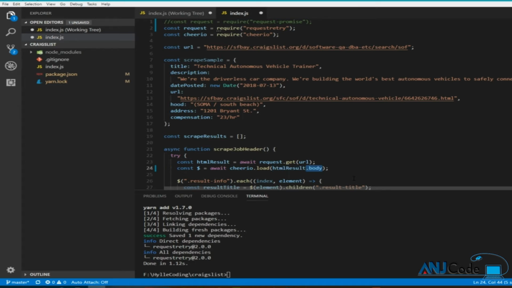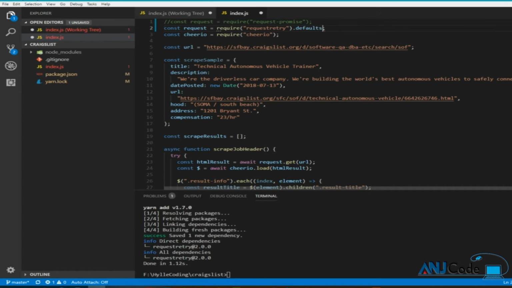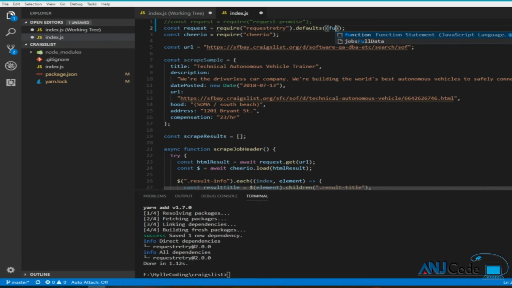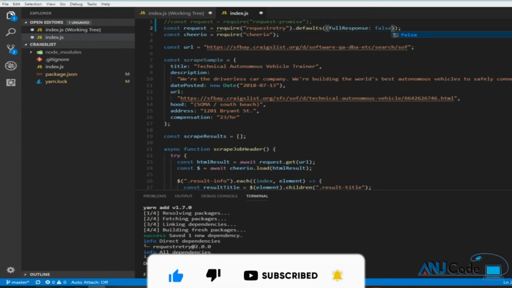But since I think it's stupid to edit all of the places we do that, we can use a defaults option and set full response to false, and that makes it return only the HTML string.